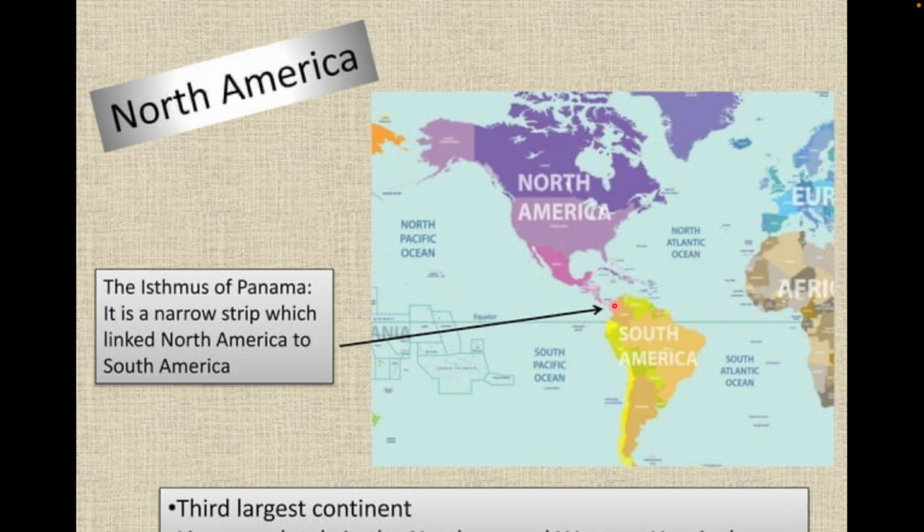Here is a slight line, known as the Isthmus of Panama. If you know about the Panama Papers, that also belongs here only. This narrow strip links North America to South America.